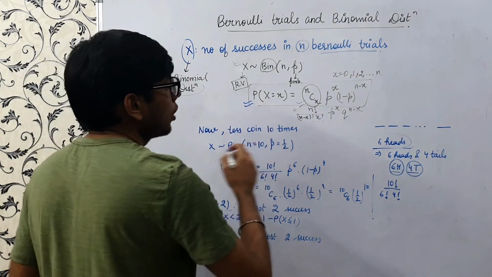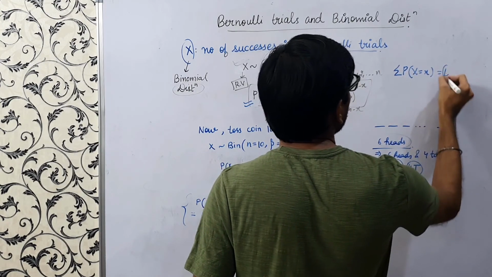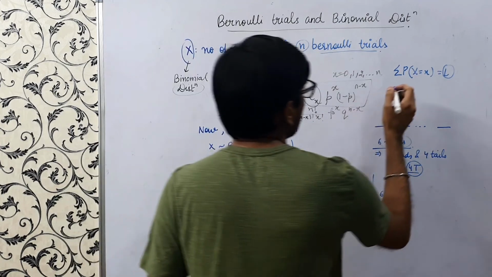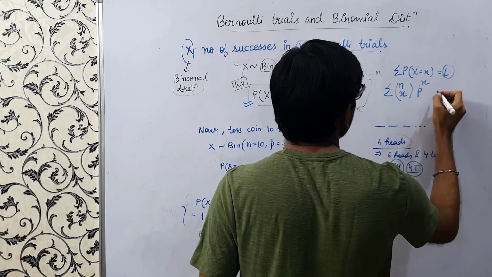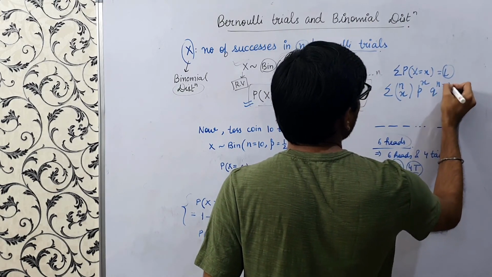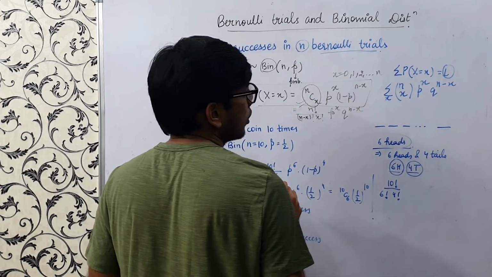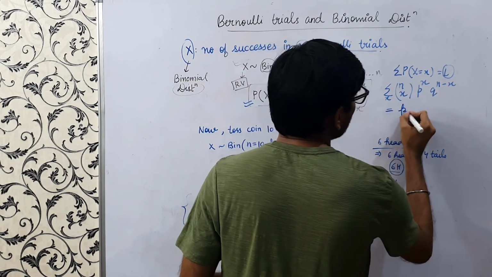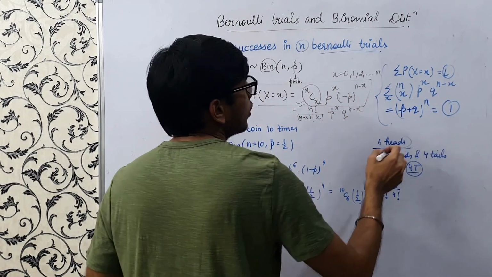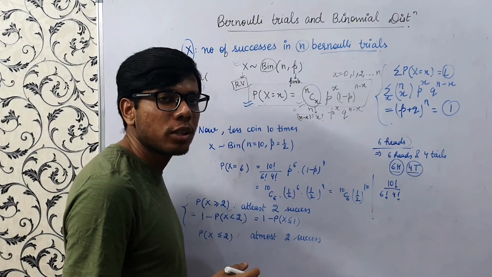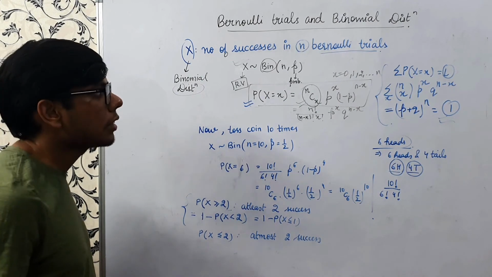And one more thing, if you sum these probabilities, the summation of probability x equals x, this should turn out to be 1. So in this case, this is the summation of n choose x, p to the power x, and q to the power n minus x, right? So I am summing over x. This equals p plus q to the power n, which equals 1, right? This is the formula that we get using the binomial expansion. So this equals 1. So hope you have understood the concepts of Bernoulli trials and binomial distribution.